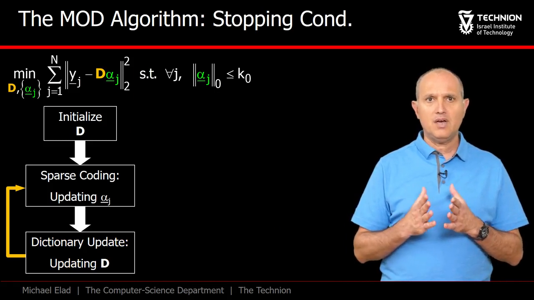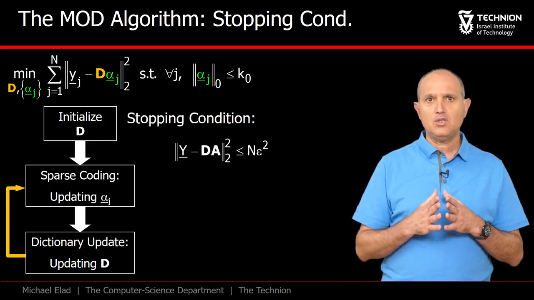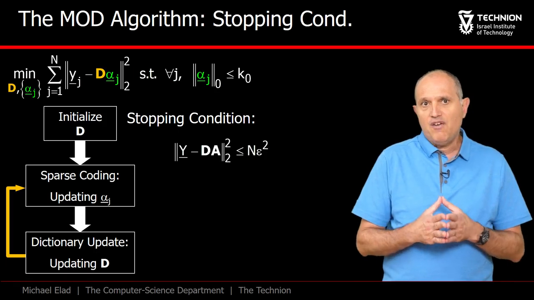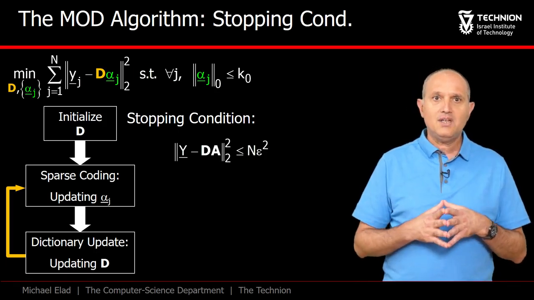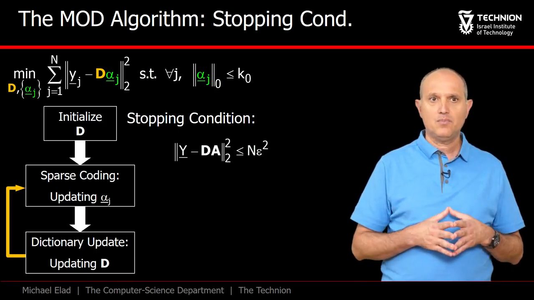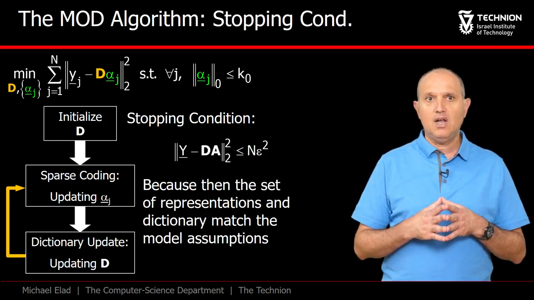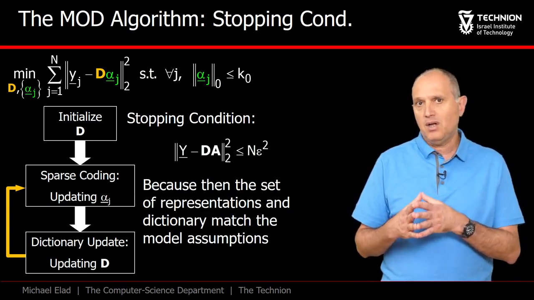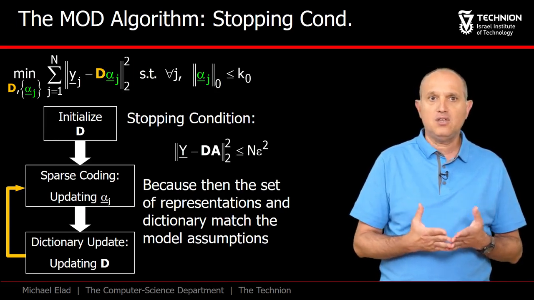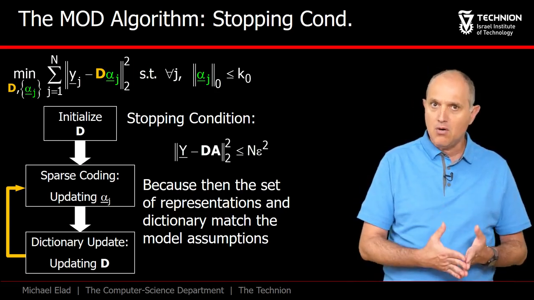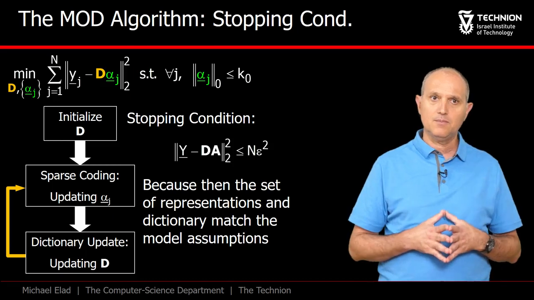When do you stop the algorithm? The most natural condition could either be a fixed number of iterations or an assessment of the representation error. If this error is below what we believe to be the noise level, the algorithm can stop, since this implies that we have the dictionary that fulfills the model conditions, epsilon error and k0 cardinality.